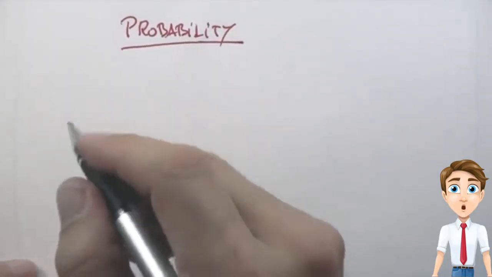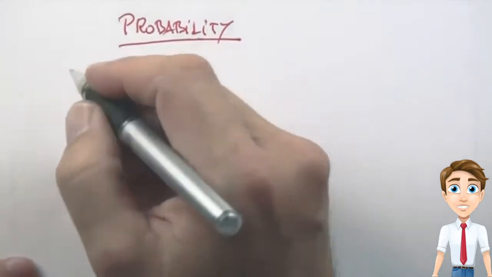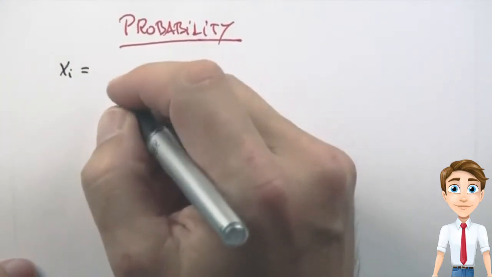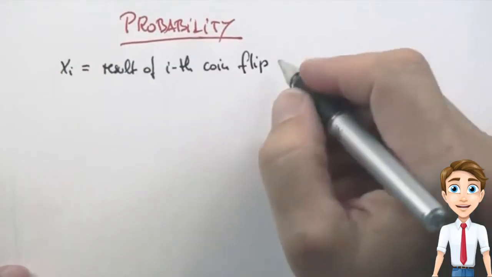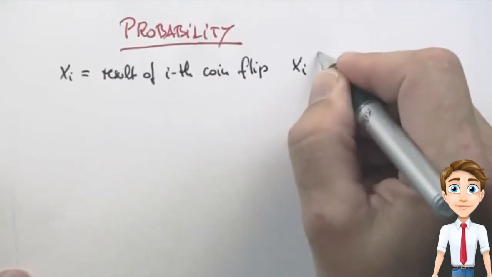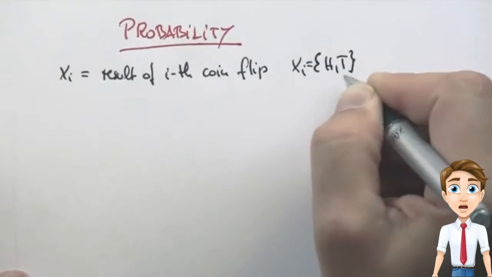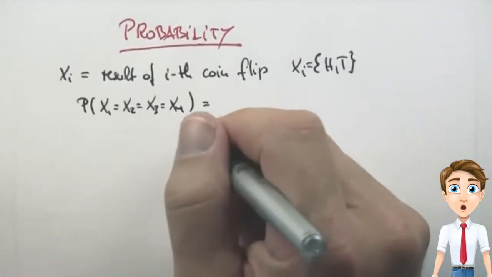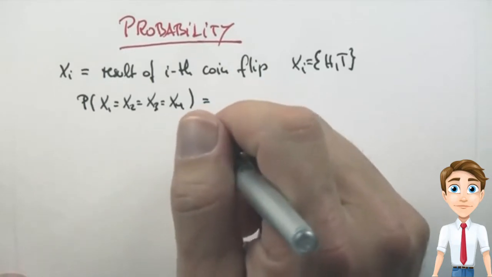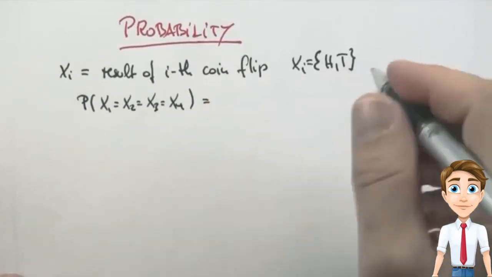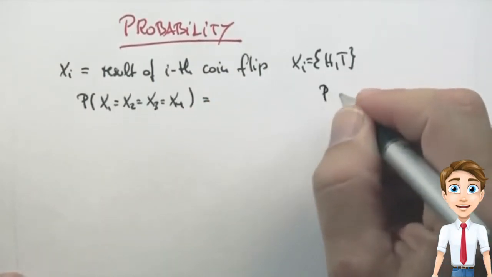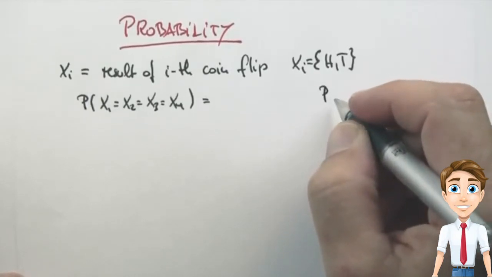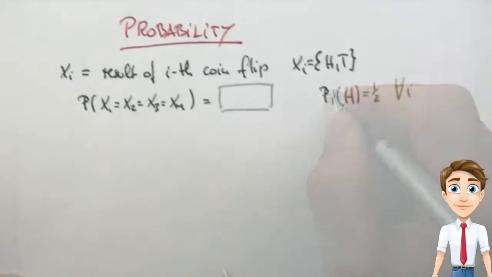Now let's flip the coin 4 times, and let's call Xi the result of the ith coin flip. So each Xi is going to be drawn from heads or tails. What's the probability that all 4 of those flips give us the same result, no matter what it is, assuming that each one of those has an identically distributed probability of coming up heads of a half?